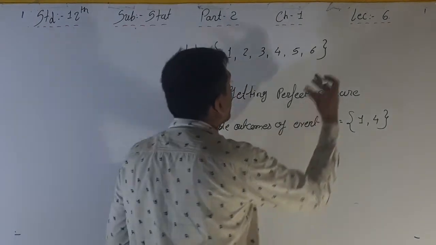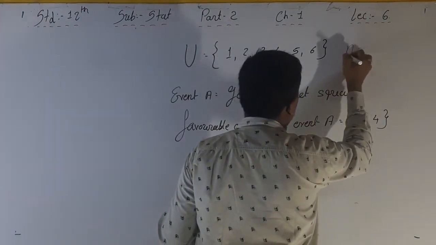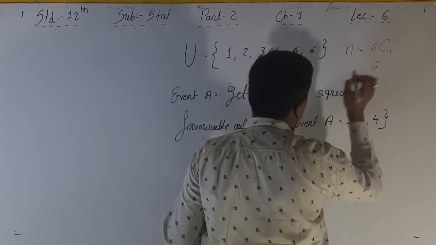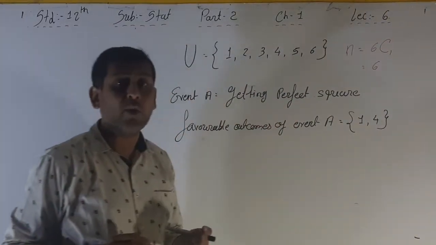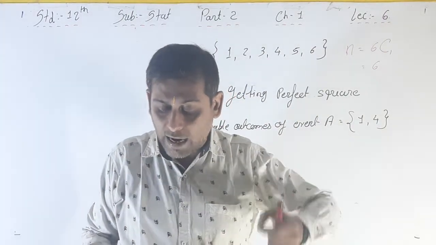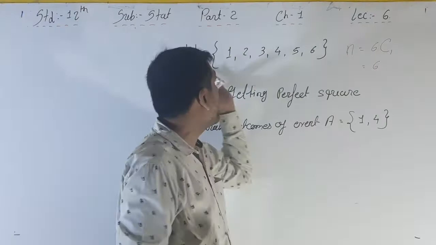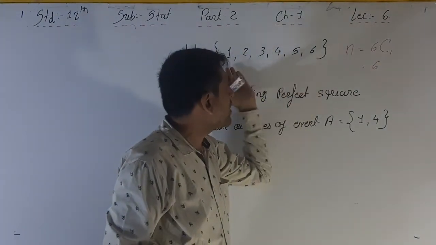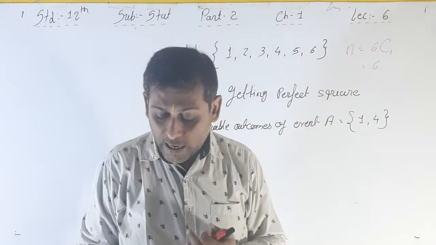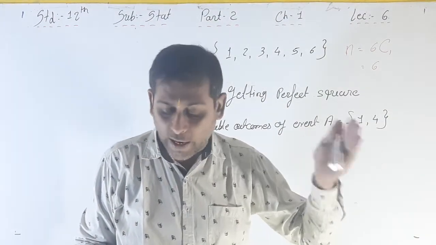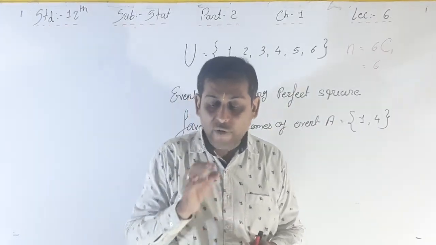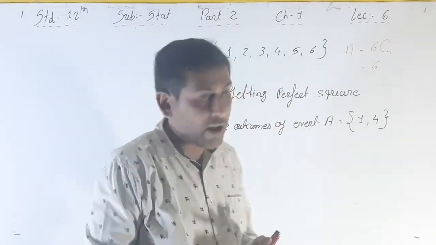Here we denote the total number of outcomes as n. So 6 are the total outcomes, right? Suppose there are total n outcomes in the finite sample space of a random experiment which are mutually exclusive, exhaustive and equiprobable, and m outcomes among them are favorable.